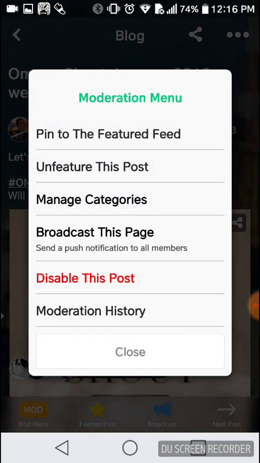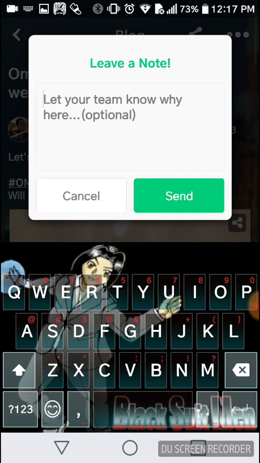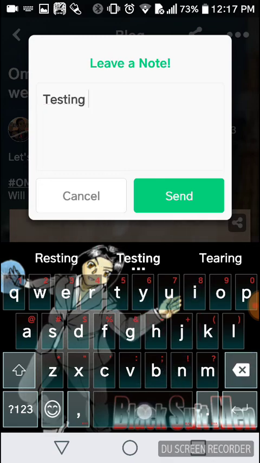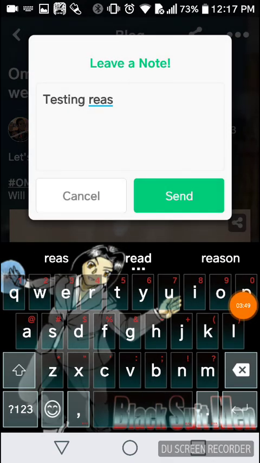So we have disable this post. Well, I'm not gonna touch that. That might disable the post, but you know what? Let's disable it and see. All right. So if we're gonna disable the post, documentation is of key importance to everything. You have to document it. So let's see. I'm gonna put for testing reasons.